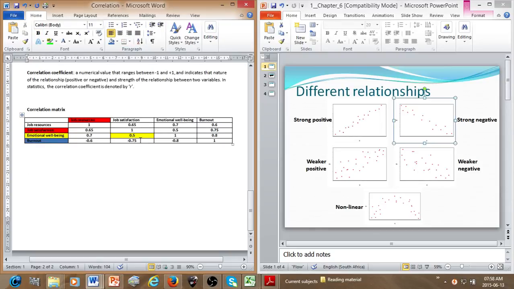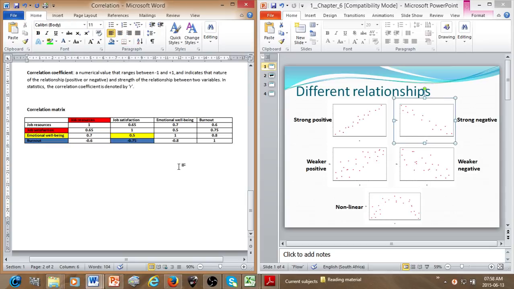Okay, right over there. Now, what type of relationship is that? Yes, it's a negative linear relationship. Now, what does a negative linear relationship mean again? As burnout increases, job satisfaction will decrease, because remember we said in a negative linear relationship, as the one variable increases, the other variable will decrease. And as we can see over here, a negative linear relationship progresses downwards like that.